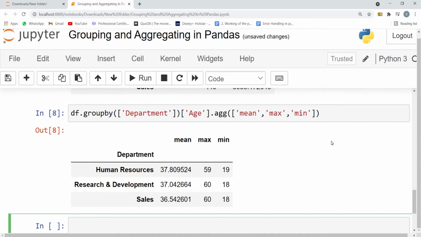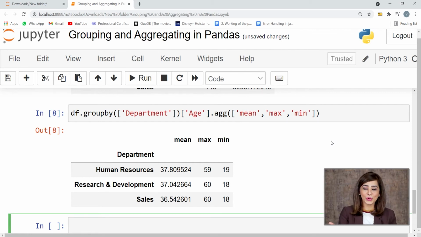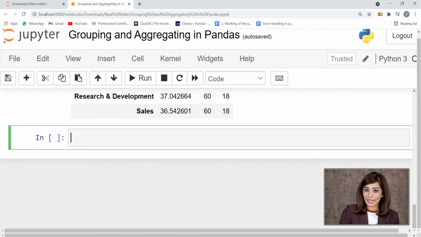The minimum age of employees working in the Human Resources Department is 19, while for Research and Development and Sales Department it is 18. Similarly, we can see the maximum and mean age of employees. We can use the group by function in the way we want. Mastering Pandas group by methods is particularly useful in dealing with data analysis tasks. So till now, we learned the use of group by functions along with the aggregation functions.